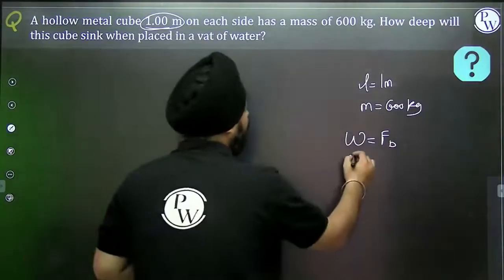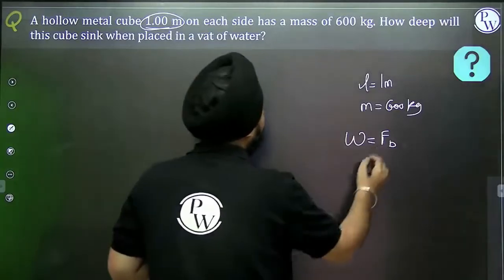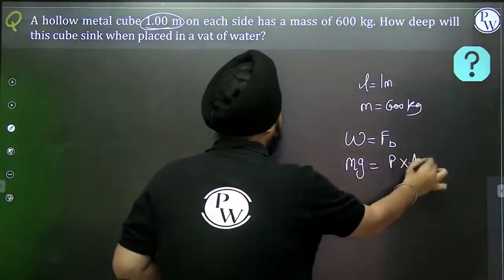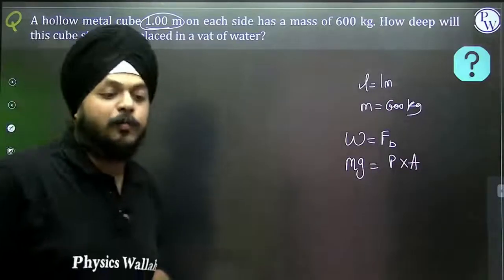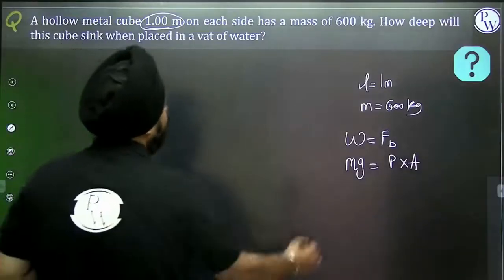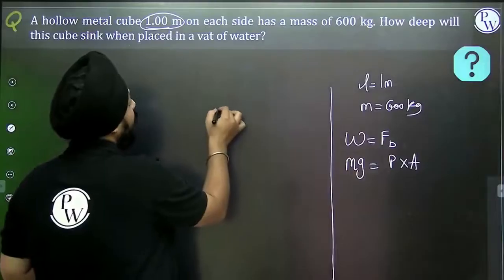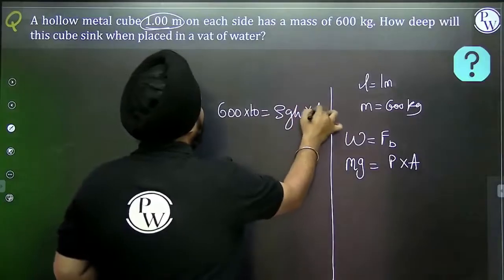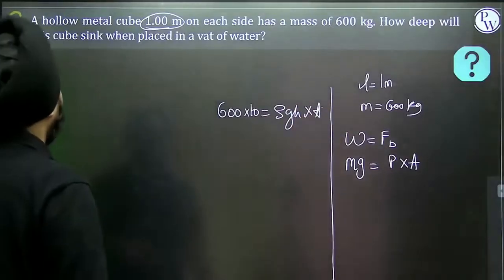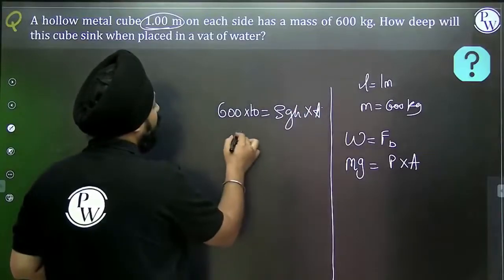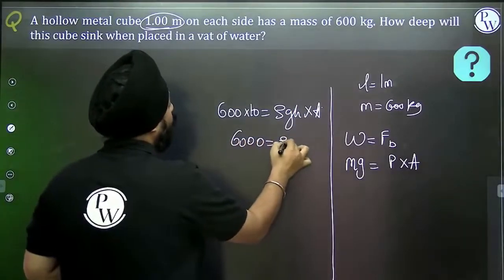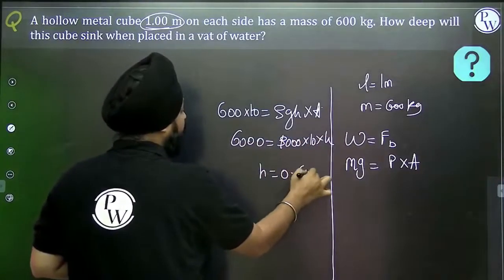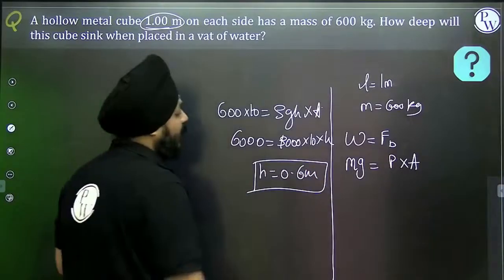So in this case, can I say this weight is equivalent to buoyant force, or this mg is pressure into area? Force, can I replace this force as pressure into this specific area? So now this mg will be 600 into 10, and that will be rho gh into area. This is going to be the same. So this will be 6,000 and this will be rho, 1000, into 10 into h. So here h, maximum it can sink up to 0.6 meter.